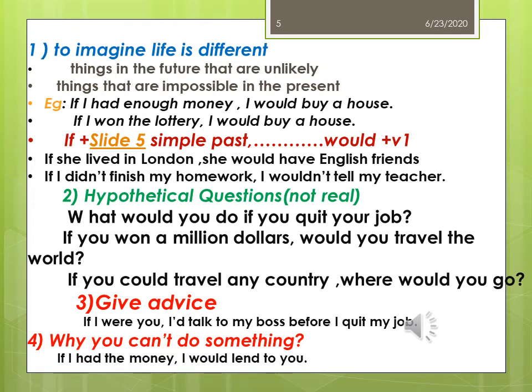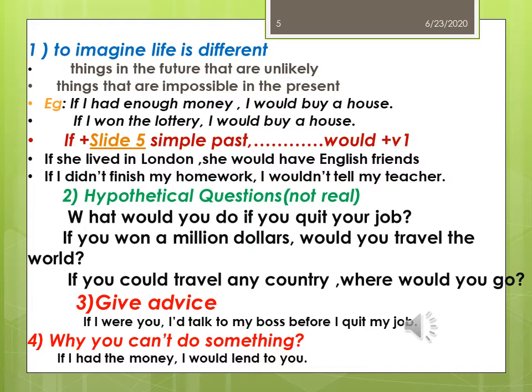In second conditional situations, as I told you earlier, we use the second conditional, number 1, to imagine life is different. For example, things in the future that are unlikely, and things that are impossible in the present.